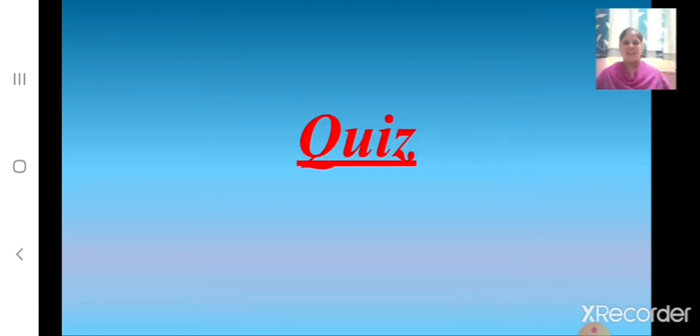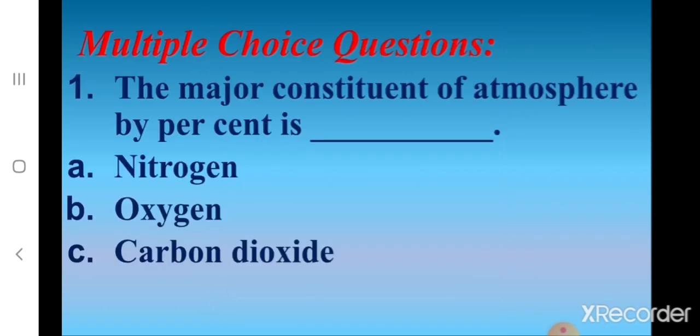Now children, let's have a quiz. Multiple choice questions. First one. The major constituent of atmosphere by percent is dash. A. Nitrogen. B. Oxygen. C. Carbon dioxide. What's the correct option? Yes. A. Nitrogen. The major constituent of atmosphere by percent is nitrogen.